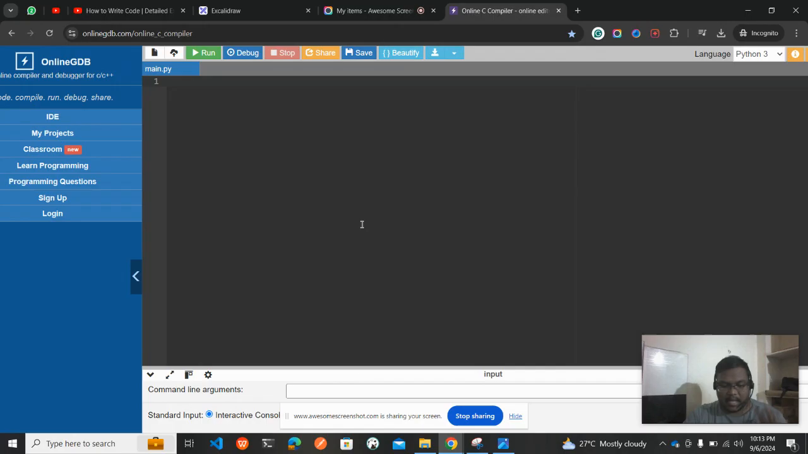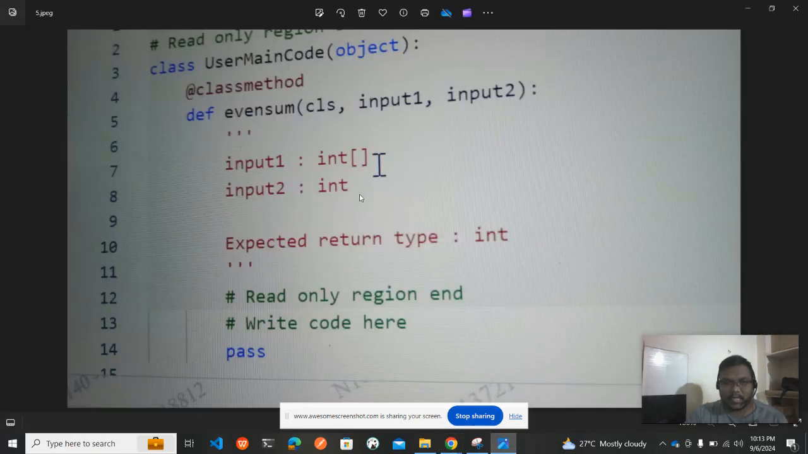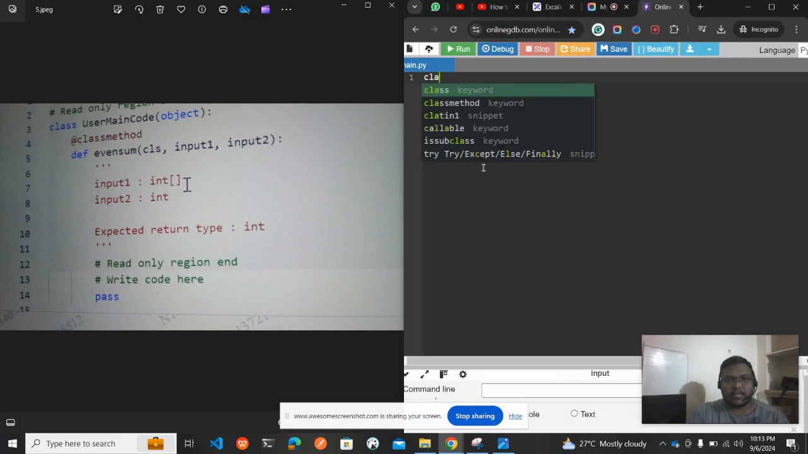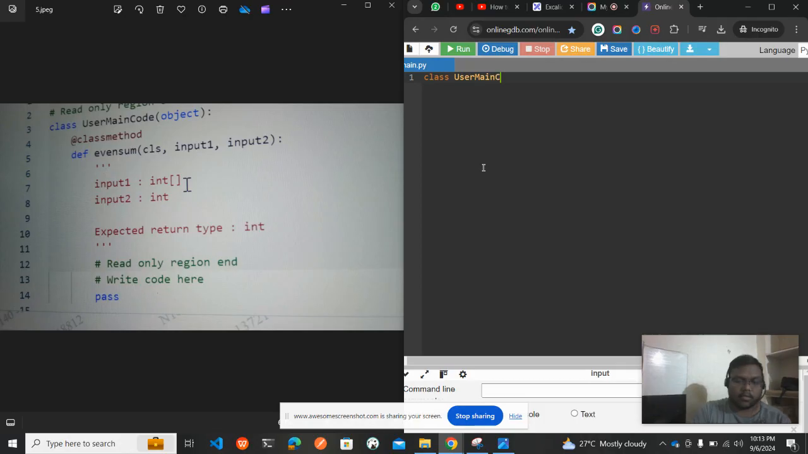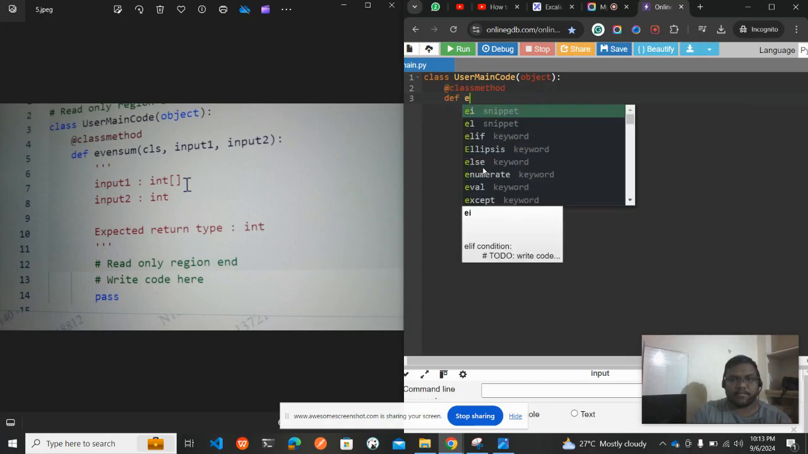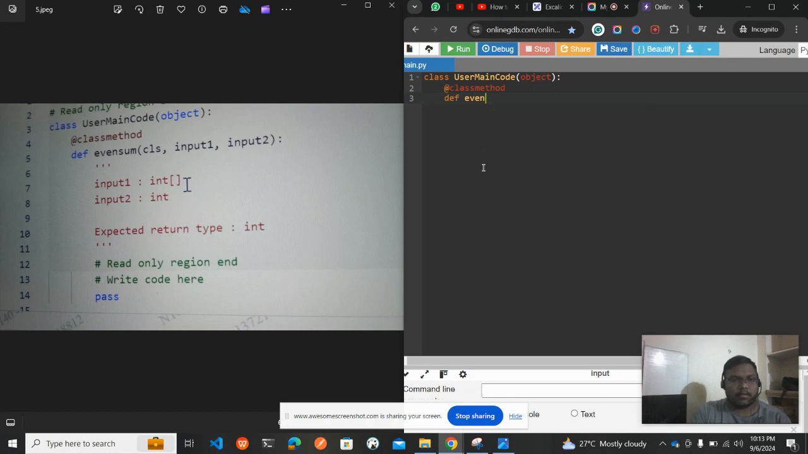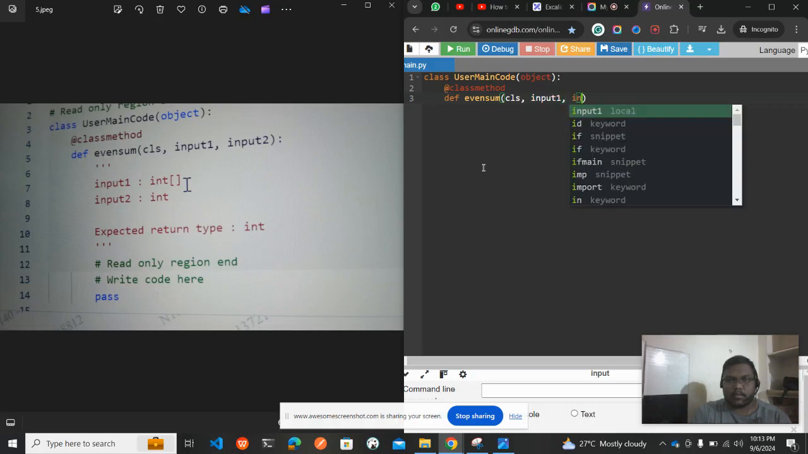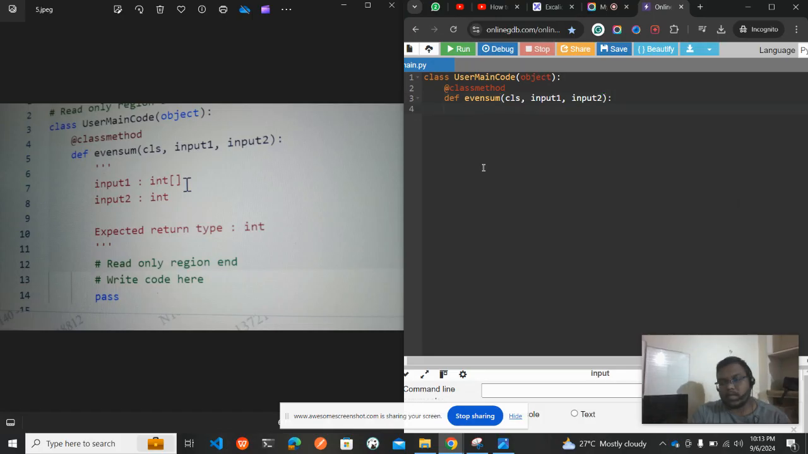As they have explained there, I don't feel like writing the same code again, but for your sake I'll write the code here again. Don't worry. Let me copy the entire thing: UserMainCode(object), the class method, and then def even_sum_of_class, comma input1, comma input2. Input 1 is the list of array elements, and input 2 is the size of the array. I am removing all these comments.